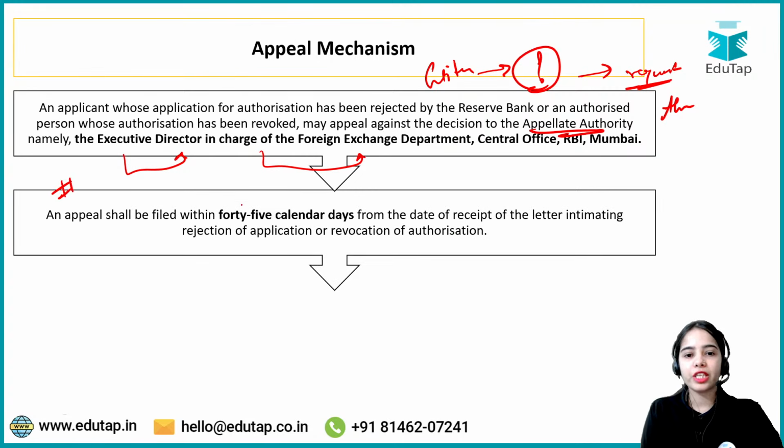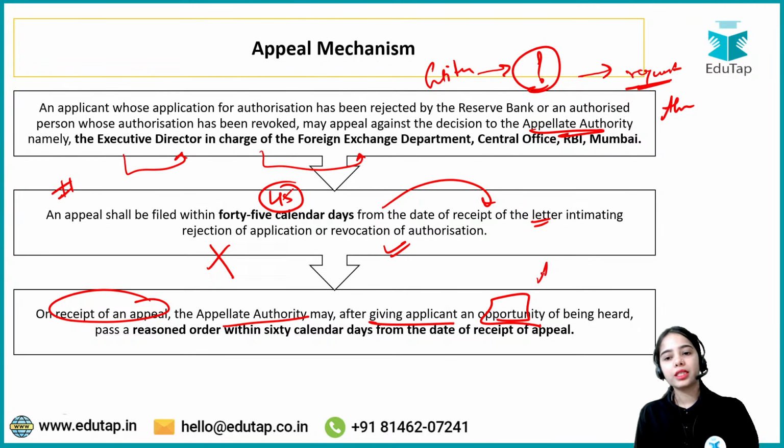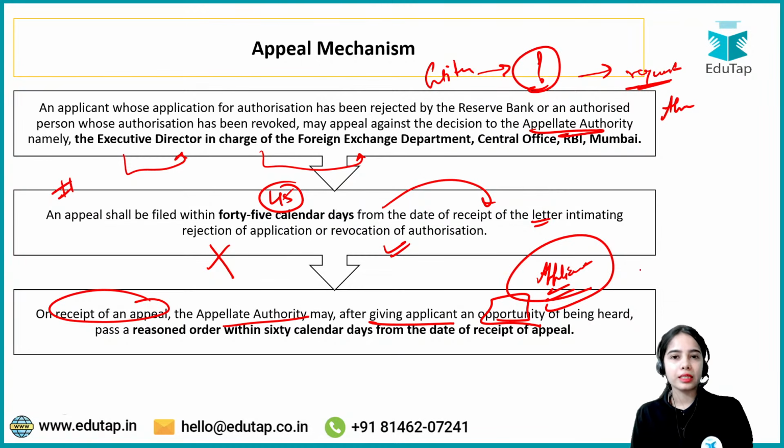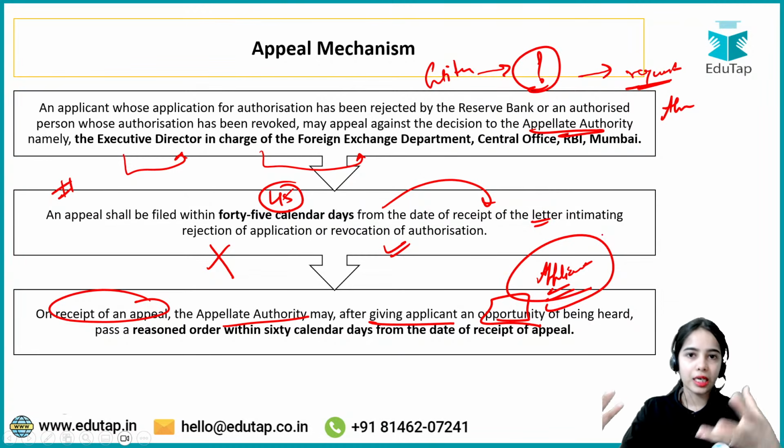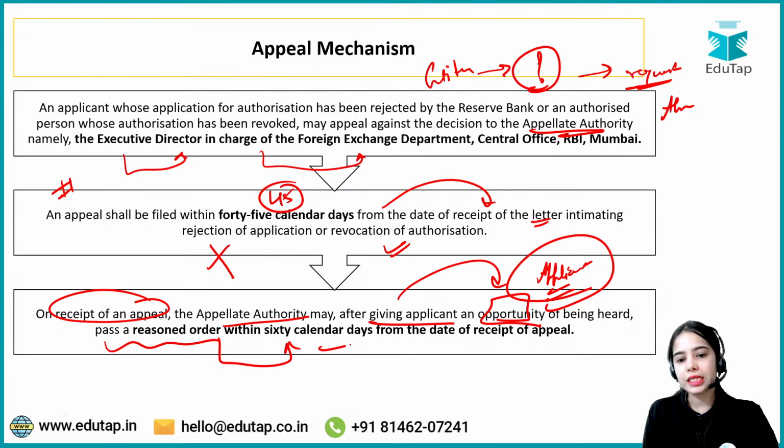An appeal shall be filed within 45 calendar days from the date of receipt of the letter intimating rejection of the application or revocation of authorization. So within 45 days, the appeal has to be sent to the appellate authority. On receipt, the appellate authority may, after giving the applicant an opportunity to be heard, that means the applicant should be heard on what their concerns are and the reasons for raising this request, pass a reasoned order within 60 calendar days from the receipt of the appeal.